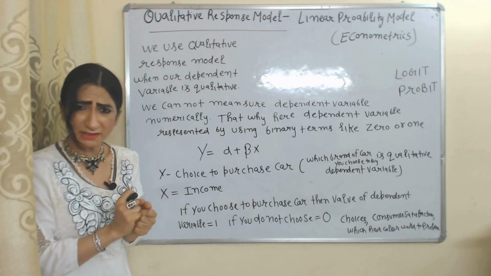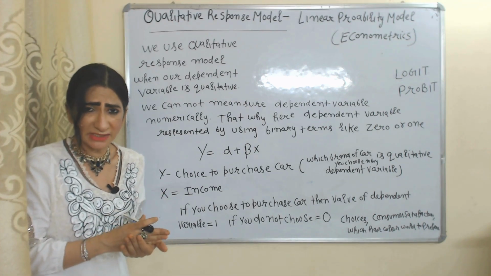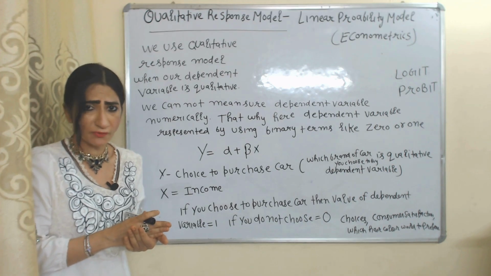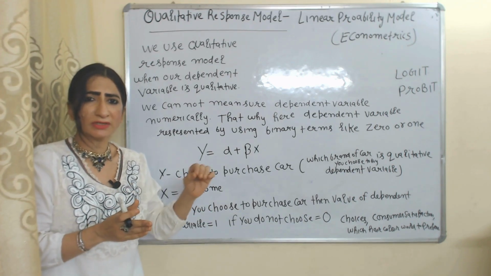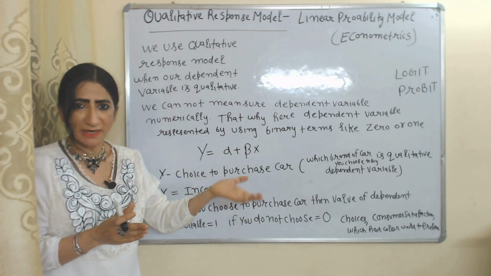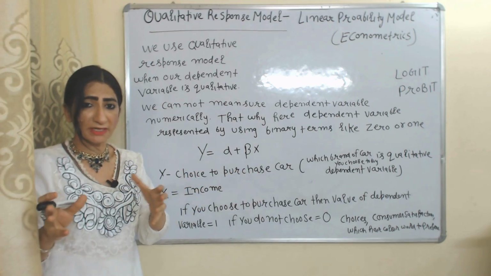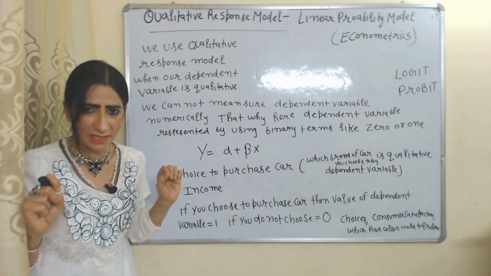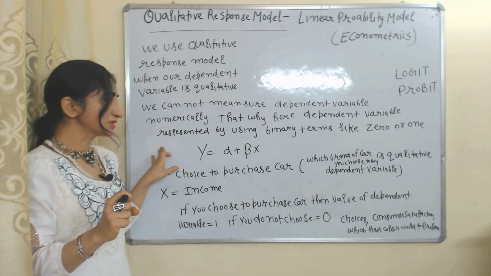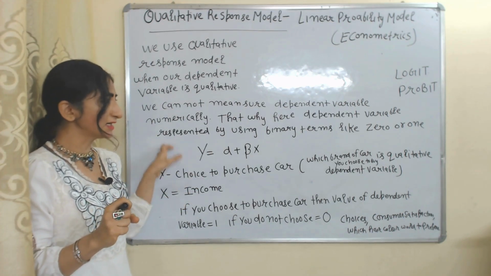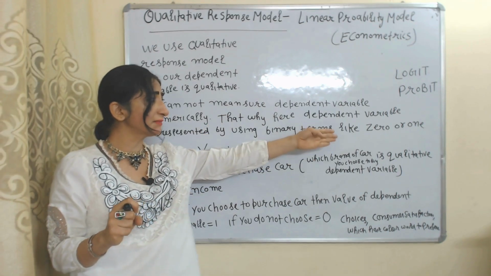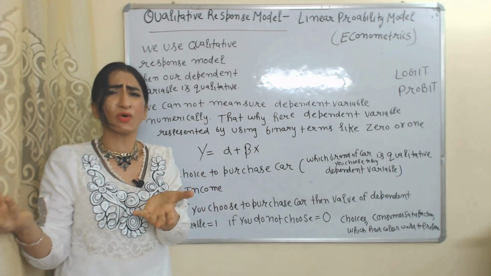Can you measure this in terms of number? Your customer satisfaction, can you measure in terms of number? No. That's why all these will be called qualitative dependent variable, because we cannot measure these value in terms of number. That's why in this model we represent dependent variable by using binary term like 0 or 1.